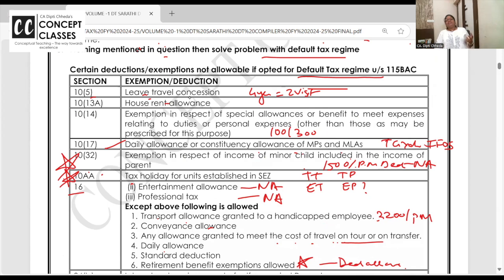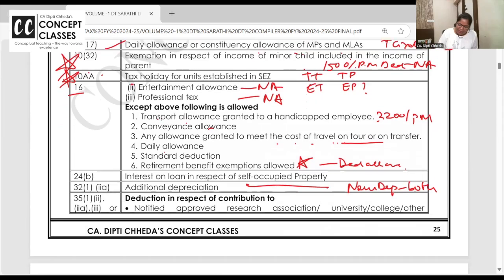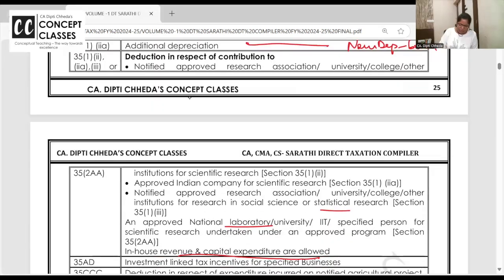That's all. So hope these glitches are clear, I call it glitches because our video has no glitches. But these are tough things to digest, ma'am. You have taught and now they are not allowed. So why are we learning? To compare both regimes, to score marks in MCQs. So many times they give a house property question and say Mohini has opted out of the default tax regime. So you have to give self-occupied, maybe interest on loan reduction. So exam mein dono poochhte hain, nothing is asked, you have to do like this.